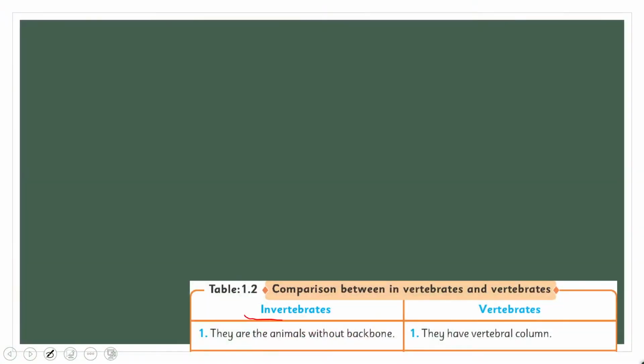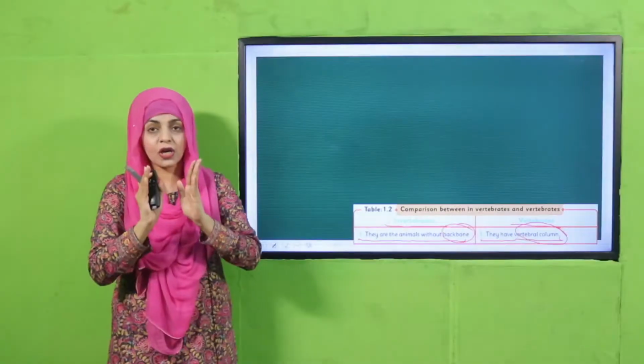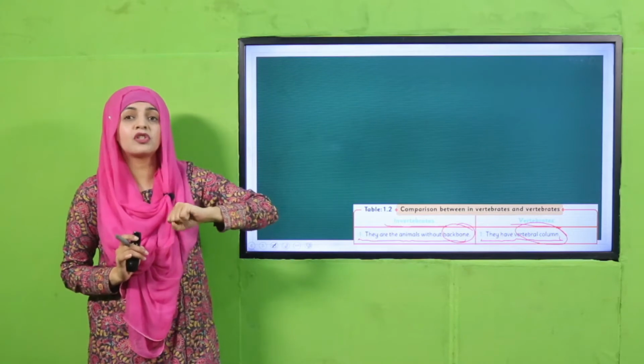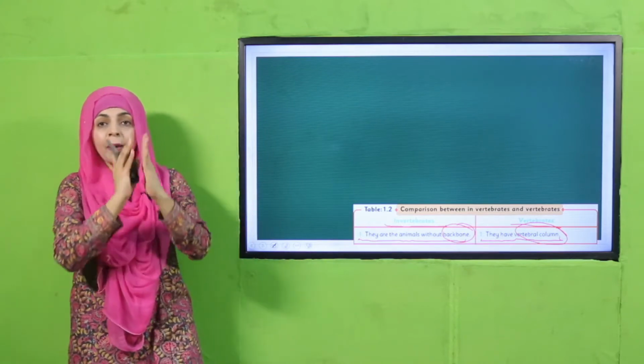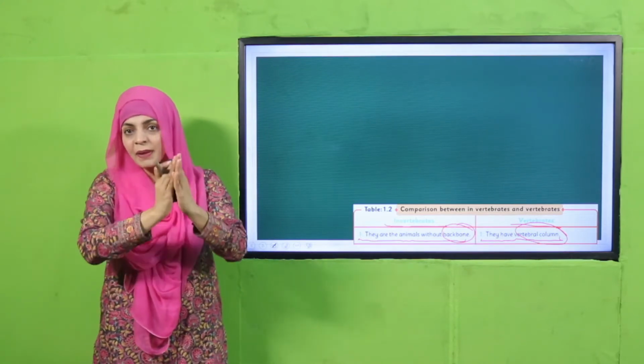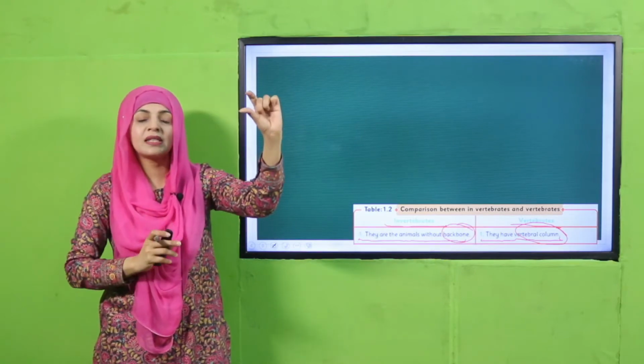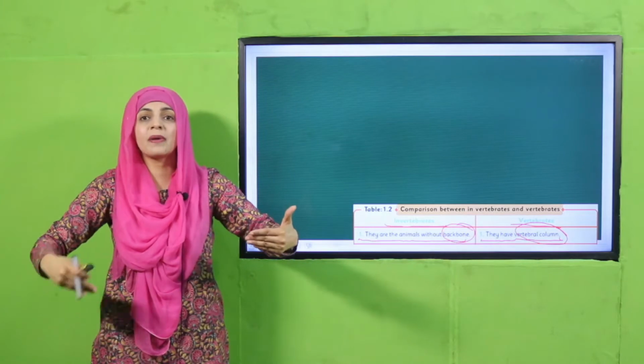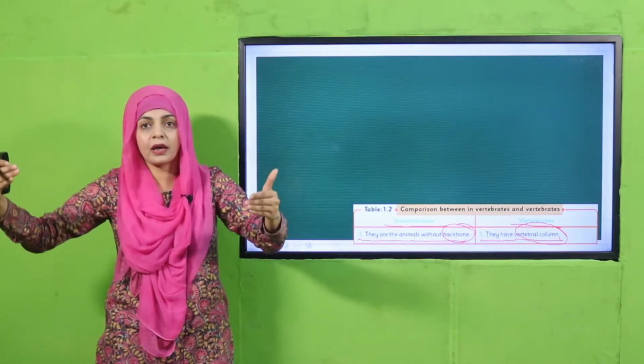So my dear students, invertebrates are the animals without the backbone, and vertebrates have a vertebral column. Always remember, when you differentiate and have to write down the differences or similarities, draw a line in the center of the page, put one heading on this side and one heading on the other side, and then write down the similarities or the differences here and here.